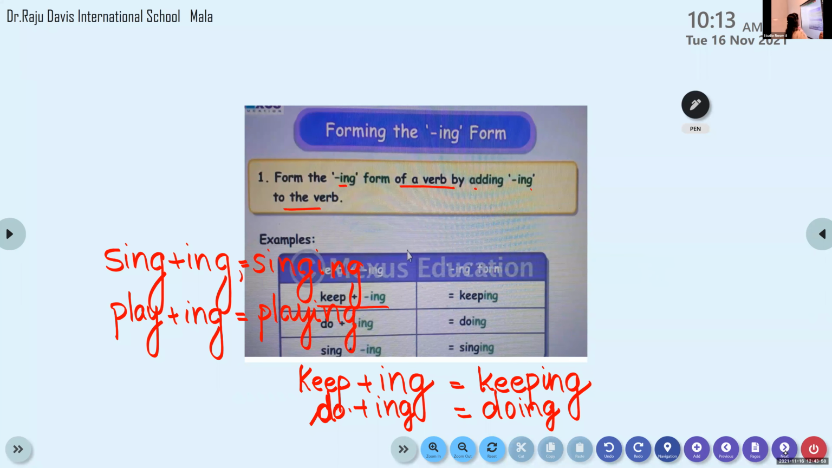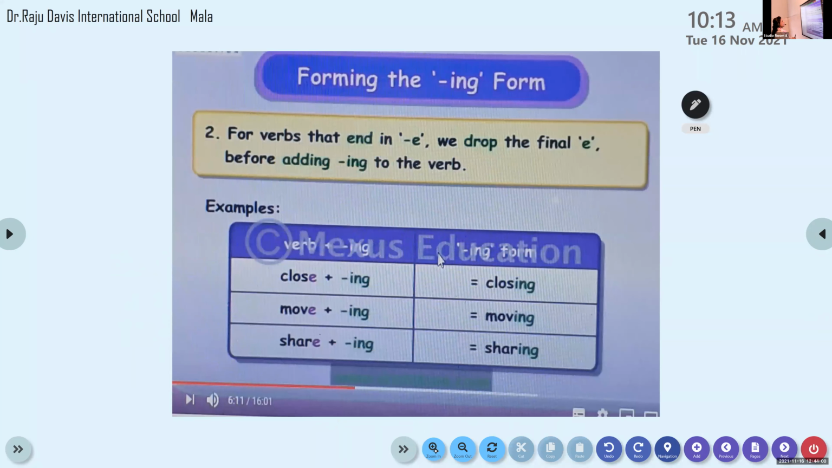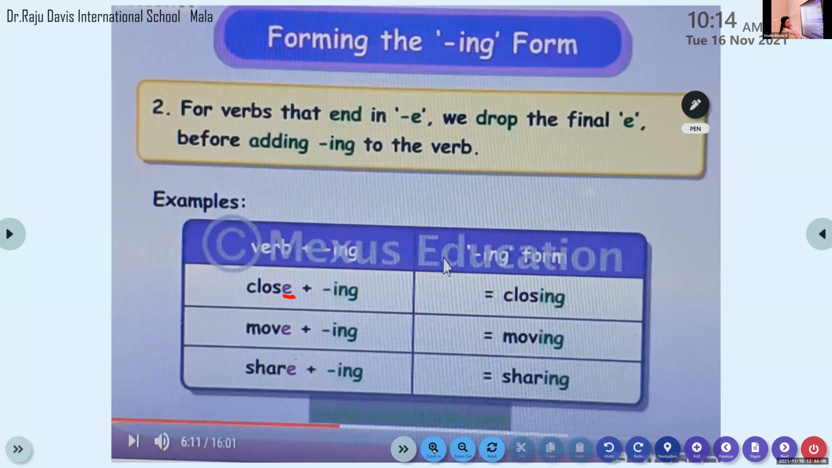Okay, so all of you please have a look at it. The second rule says that when you add ing to a verb ending in e, what will you do? Okay, these are the spelling rules. When you add ing to a verb that ends in e, what happens to the e? The e drops out. Okay, then you add ing.